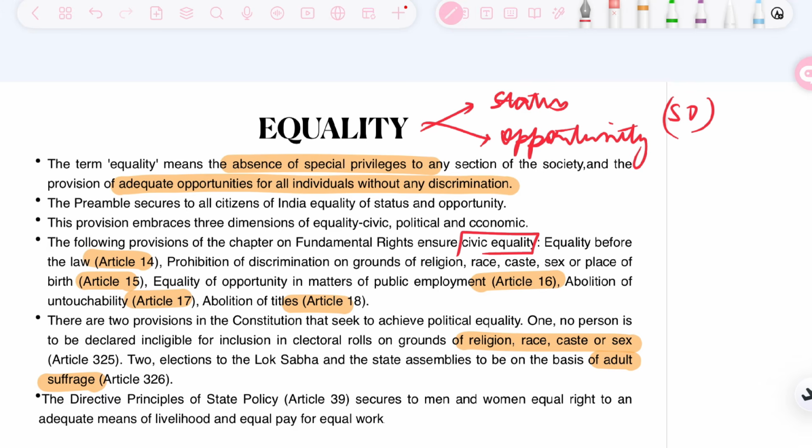Also, the DPSP in its various articles, such as Article 39, which secures for men and women equal right to adequate livelihood, equal pay, equal work, is also a manifestation of the broader principle of equality. We'll be dealing with these provisions in quite some detail in the Fundamental Rights and DPSP chapters. For now, this is just the concept of equality mentioned in the preamble. As we have just mentioned, the preamble is like a summary, or nichod, of the Constitution.